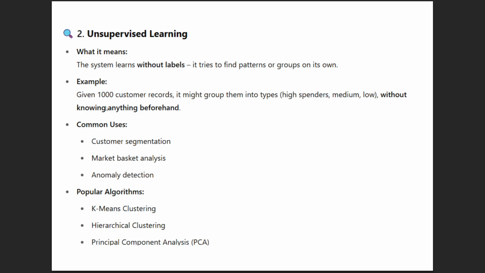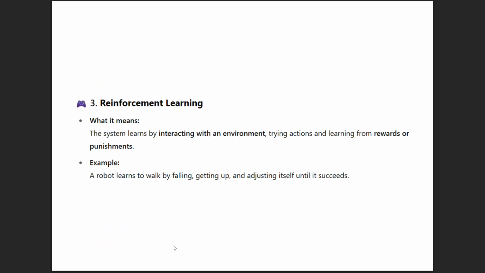Common uses of unsupervised learning are customer segmentation, market basket analysis, and anomaly detection, and more. The algorithms used are K-means clustering, hierarchical clustering, and principal component analysis, PCA.